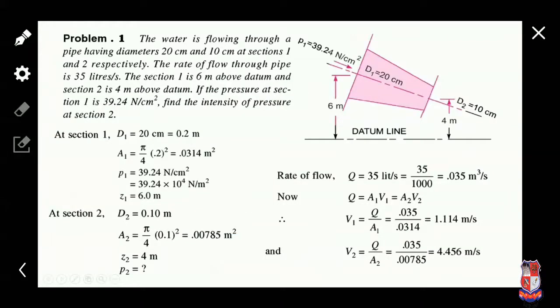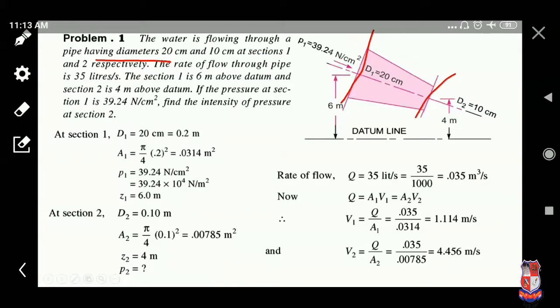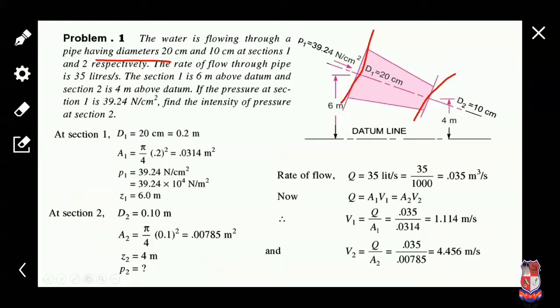Now let's solve some problems on Bernoulli's principle. So first problem, the data is given: water is flowing through a pipe having diameters 20 centimeter and 10 centimeter at section 1 and section 2 respectively.